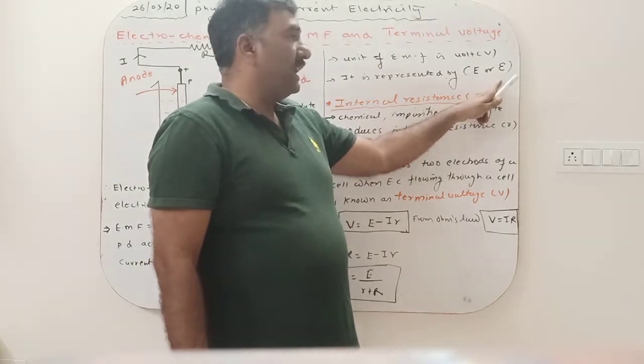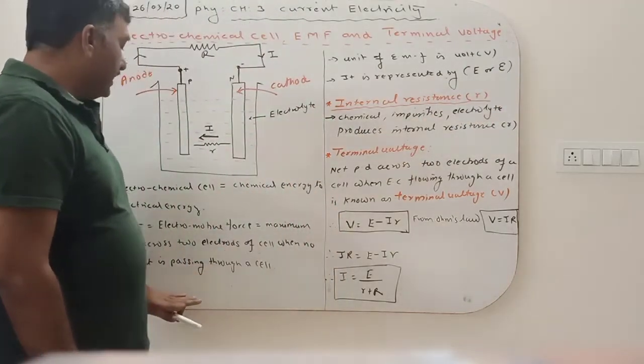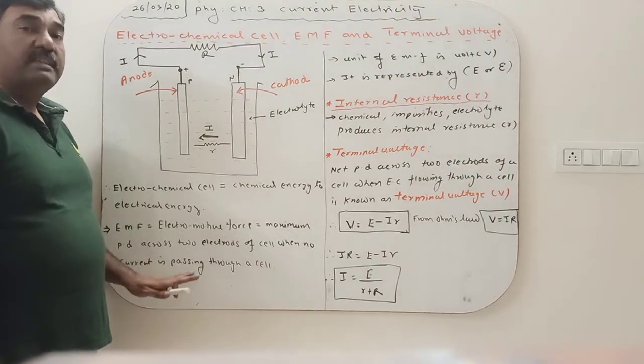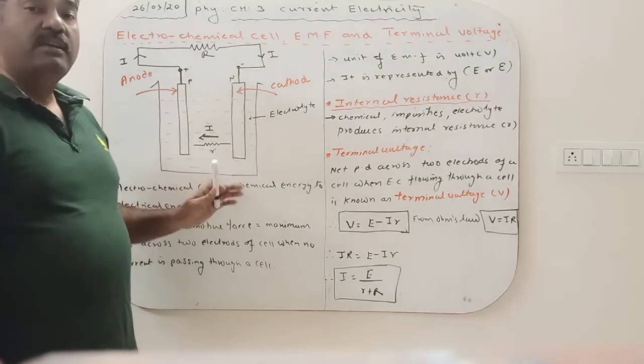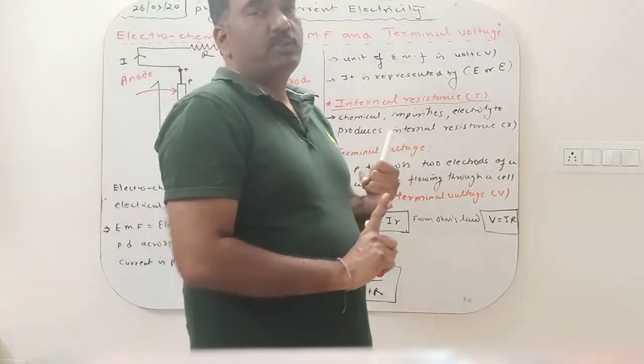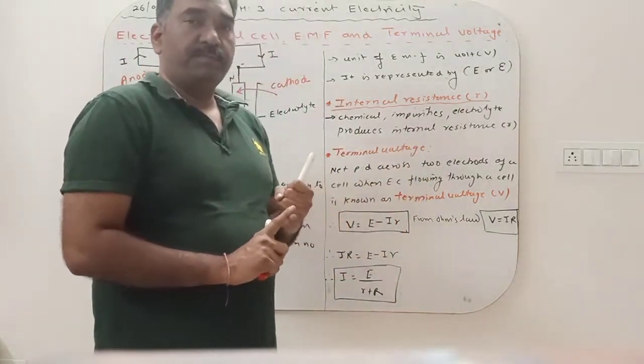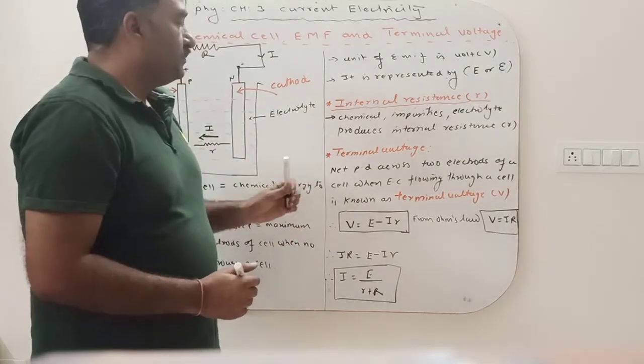Capital E or epsilon. So what is EMF? Electromotive force is the maximum potential difference across the two electrodes of a cell when no electric current is passing through the cell. That is known as EMF. Then what is terminal voltage?